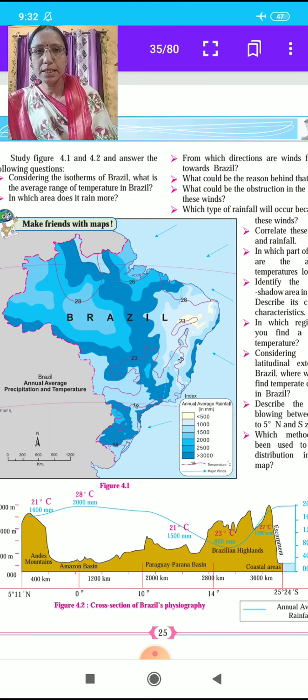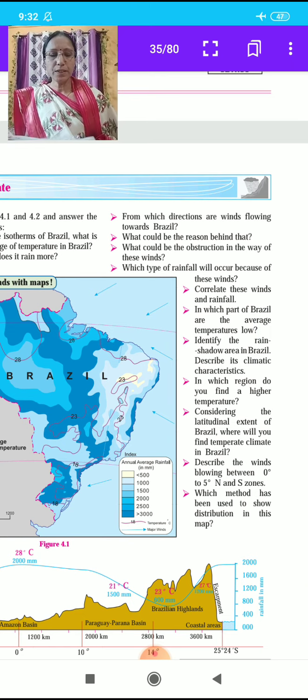Then our next question is, from which direction are the winds flowing towards Brazil? See the direction: northeast and southeast. In this way you complete some questions with the help of the map.